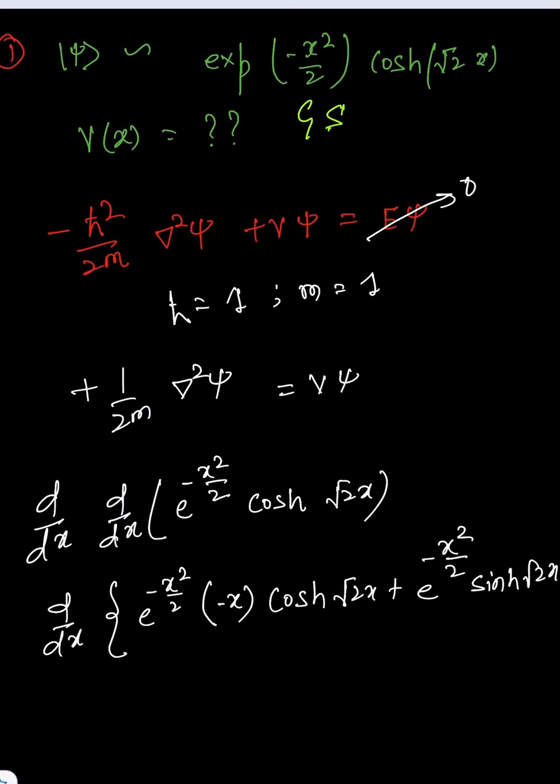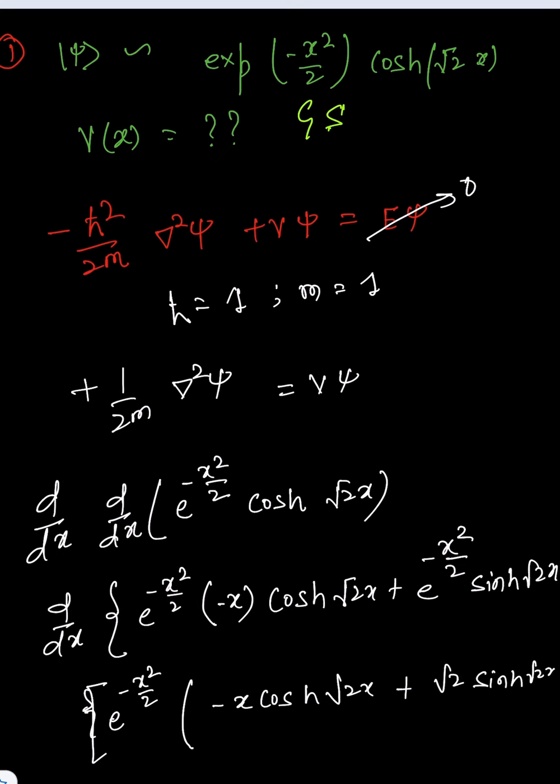I can take e to the power minus x square by 2 common. We have minus x cosh root 2x plus root 2 sinh root 2x. Clear? Now we have to differentiate once more.